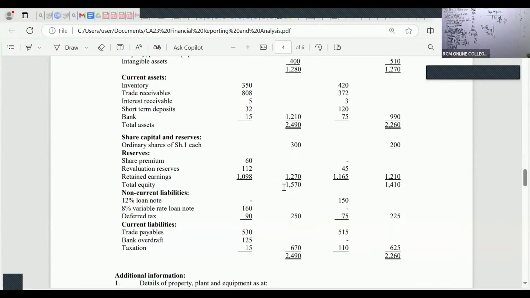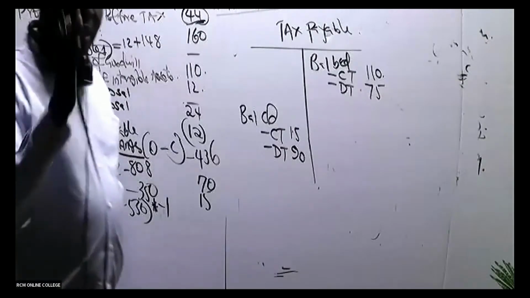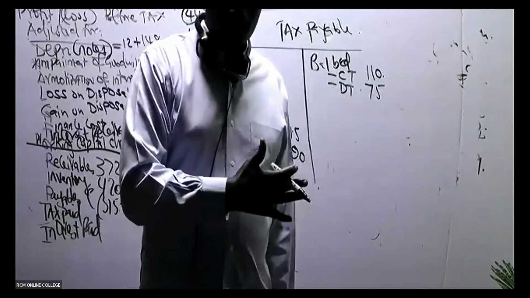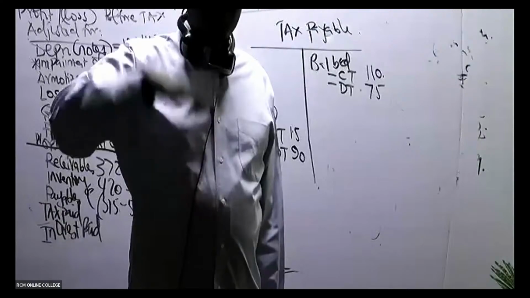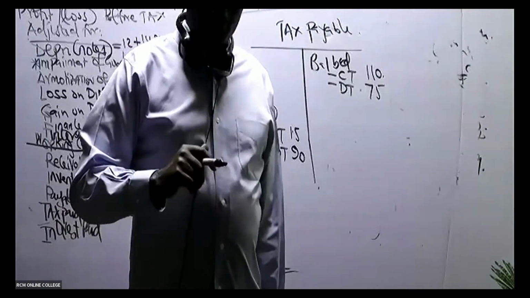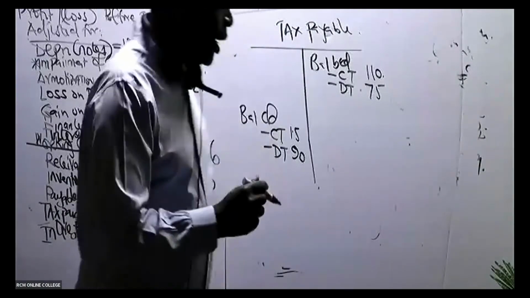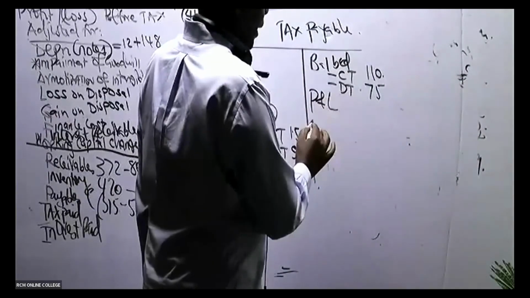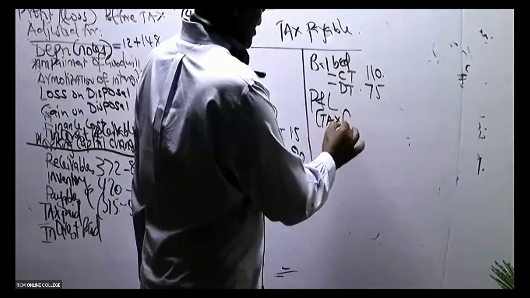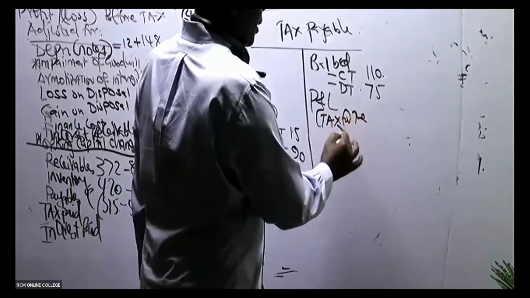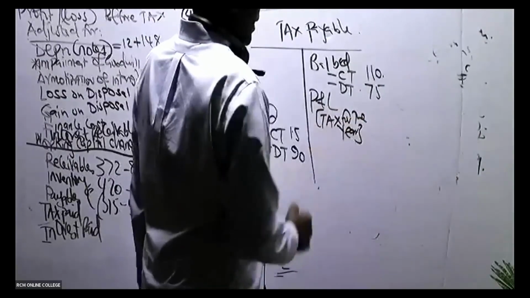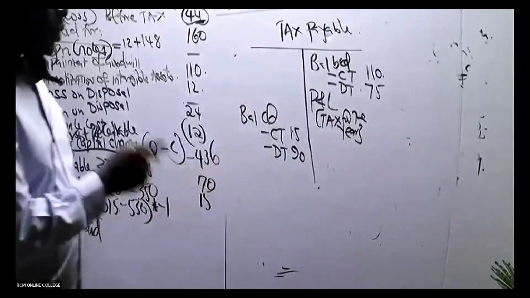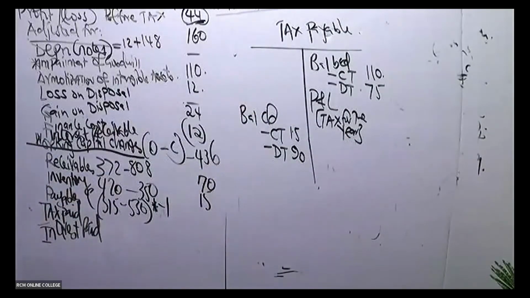Now remember here, we've been able to touch the two sides of our T account. We've been able to touch the opening balance and closing balance. In between, there were activities that happened. So we have the tax for the year, what has been taken to the profit and loss. So P&L, tax for the year, we will credit this. This increases my liability.